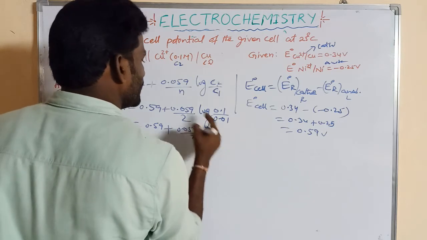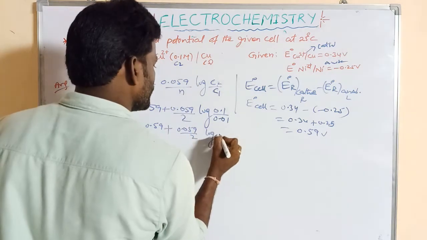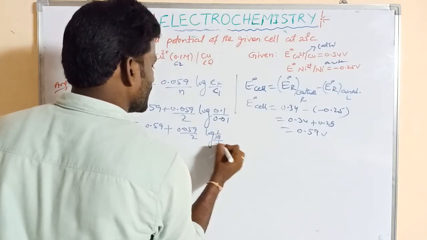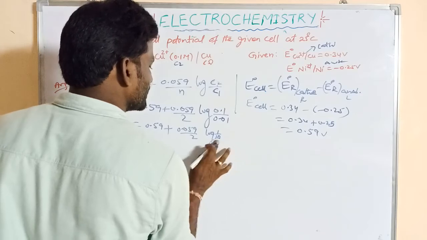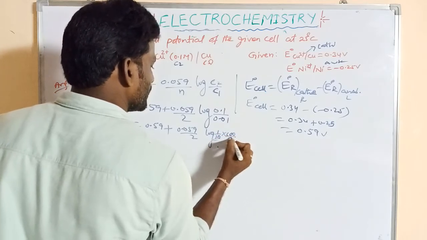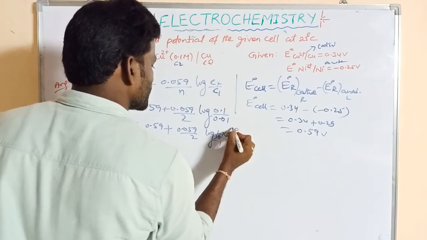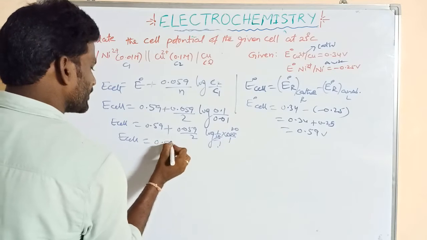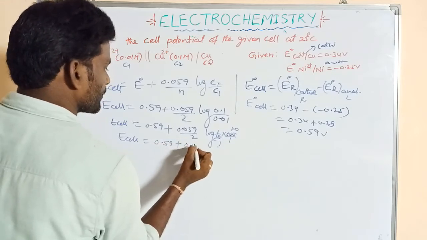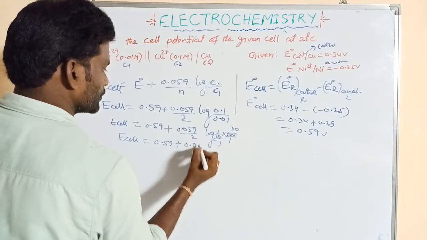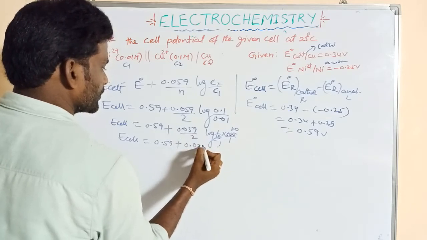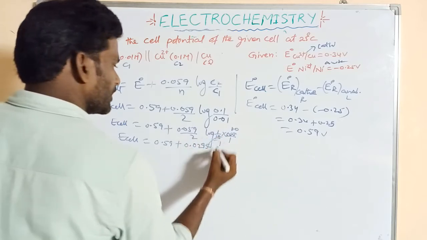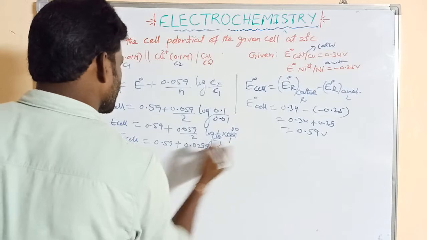E cell is equal to 0.59 plus 0.059 by 2 into log. This can be written: 0.1 means 1 by 10, and 0.01 can be written 1 by 100. So 1 by 100 can be reversed, 100 by 1, so 10 by 1, that is 10. So log 10. E cell is equal to 0.59 plus 0.059 by 2, that is 0.0295. This value, log 10, is 1.